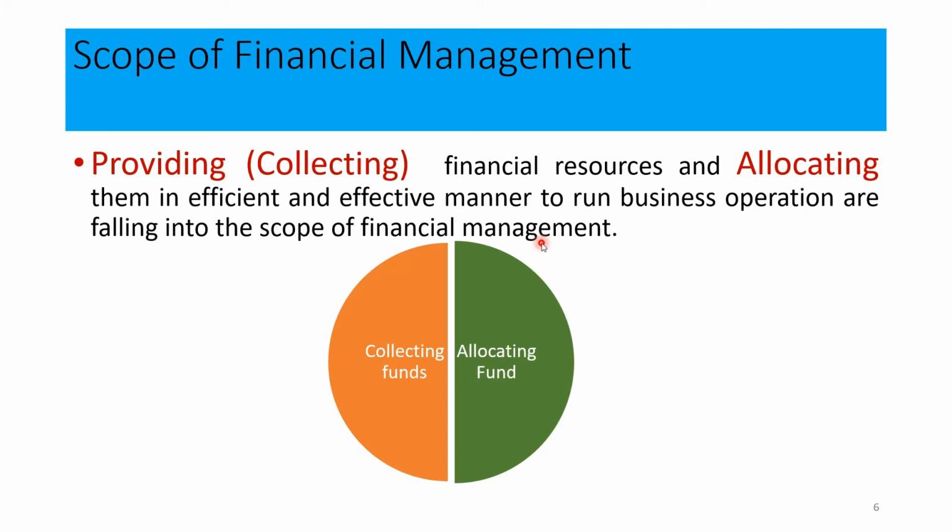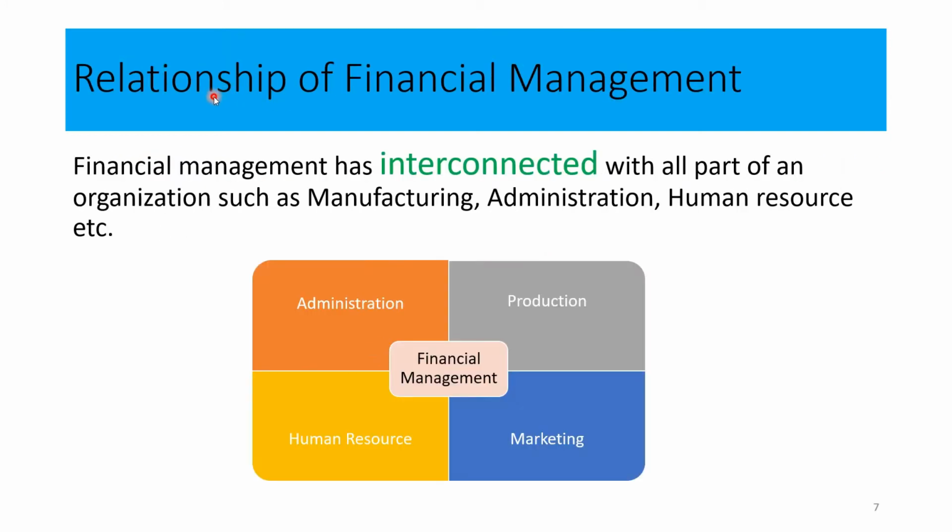Okay, move to the next slide and look at what we have. My dear students, in this slide we are going to talk about the relationships of financial management. Financial management is interconnected with all parts of business organizations such as manufacturing, administration, and human resources. In this diagram, the financial department has a link with the production department, the marketing department, the human resource department, and the administration department. Can you identify this?